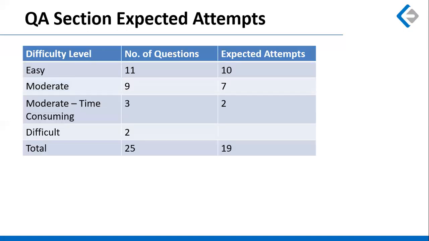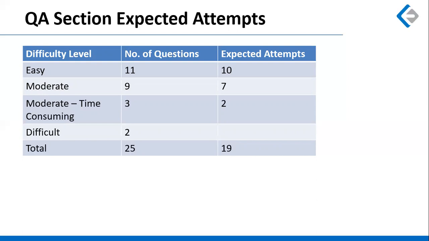Coming to the expected attempts, so this is how the question mapping looks like. There were 11 questions out of 25, which can be kept into the easy category, 9 questions in the moderate category, 3 in moderate but time consuming, and 2 questions were difficult. That is something that we discussed in the previous 4 slides.